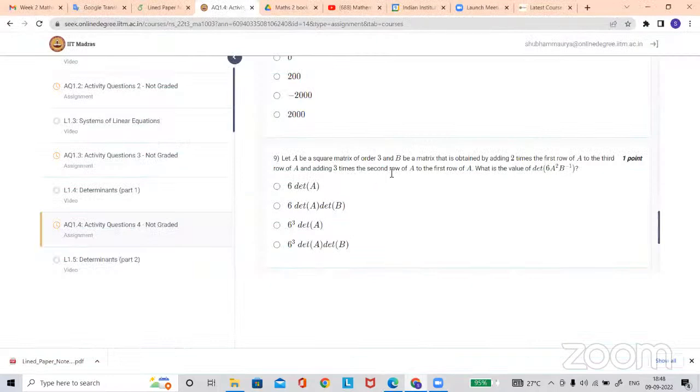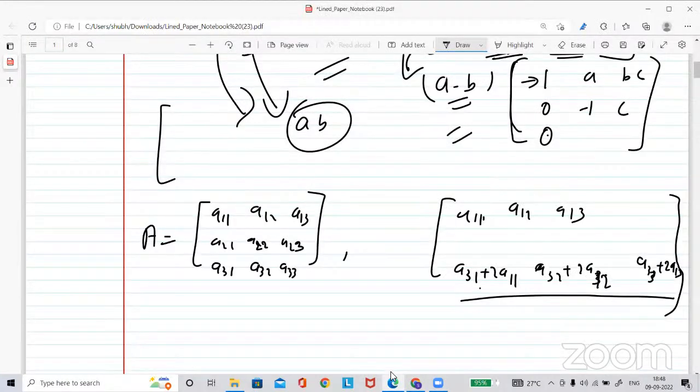Adding 3 times the second row of A to the first row of A. So what is happening here? A21 is the same, A22, this row is the same. It is adding 3 times A21 to the first row.